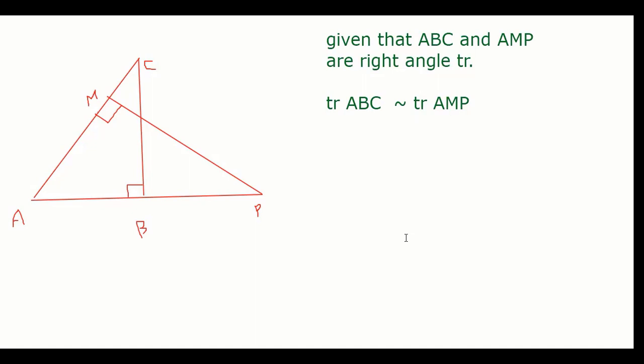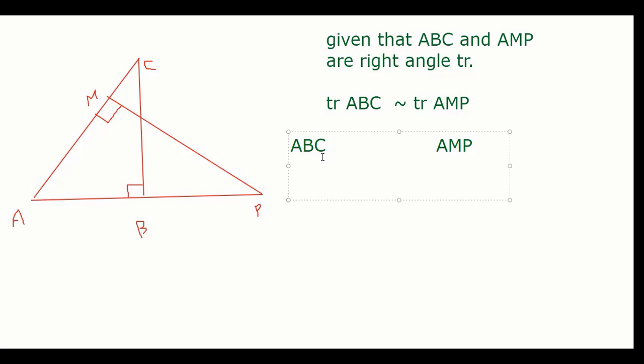Sir, here AP is equal to AC. Let me write here triangle ABC and here AMP. Now tell me the three things. First thing, what are you saying, Slesha?